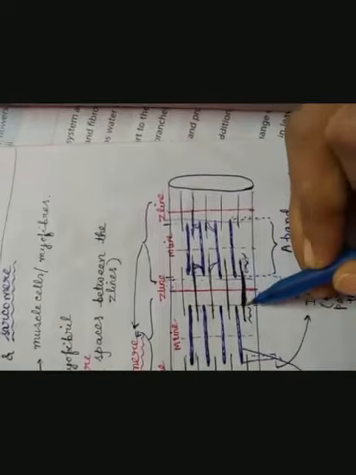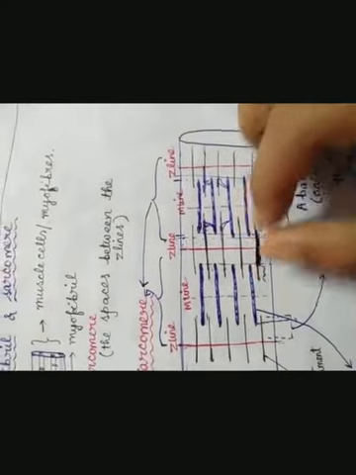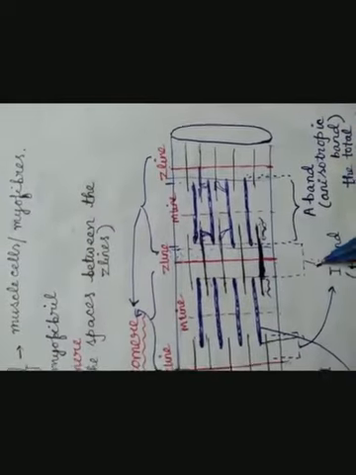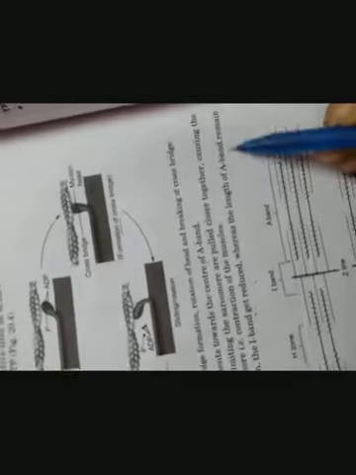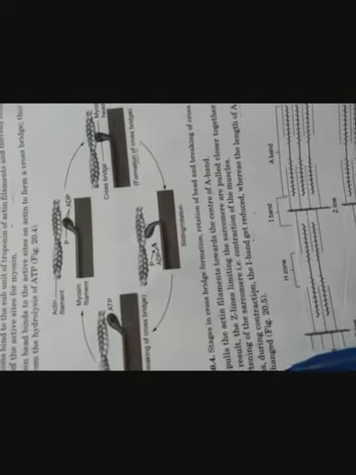Thus, during this contraction, the I band gets reduced. See, this is the I band region. This one is the I band region. If this Z line shifted, that means the I band region becomes more reduced. But see, the length of the A band remains unchanged.